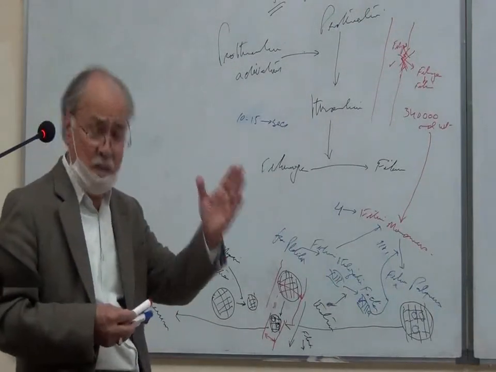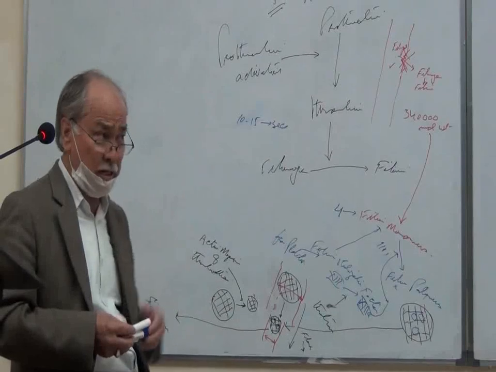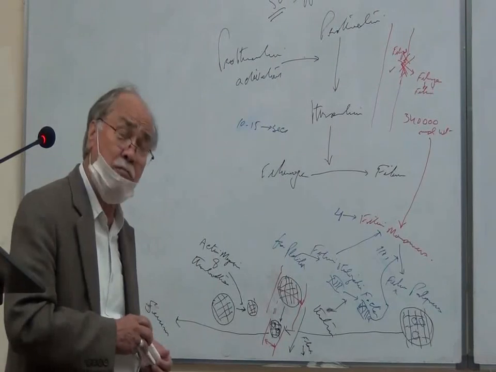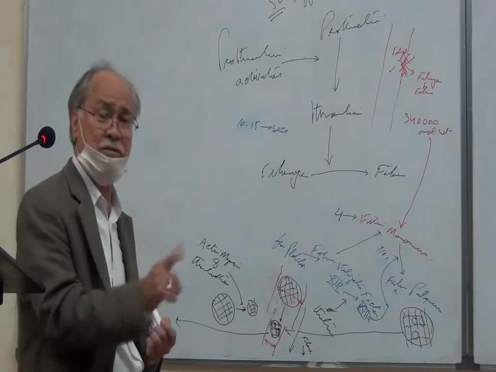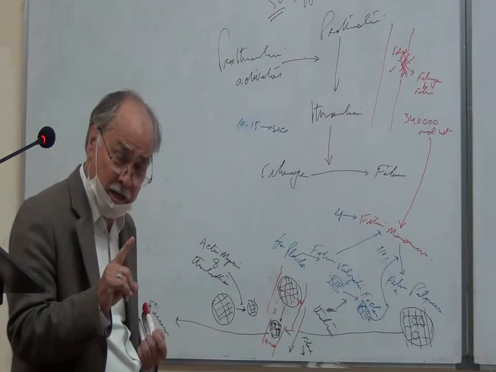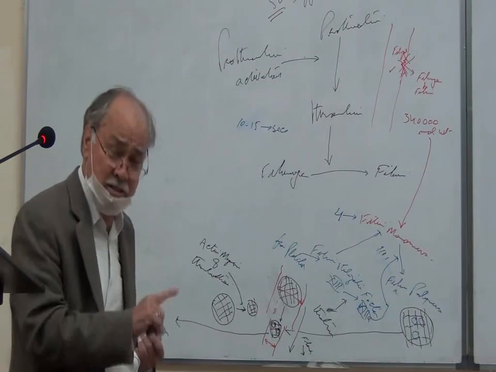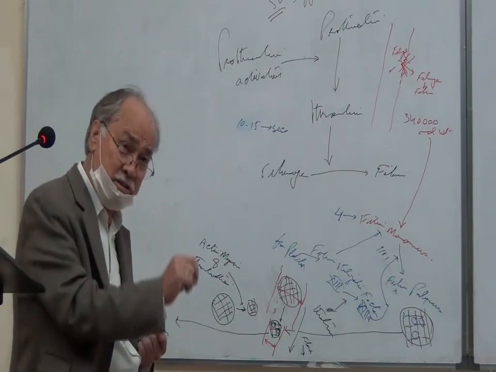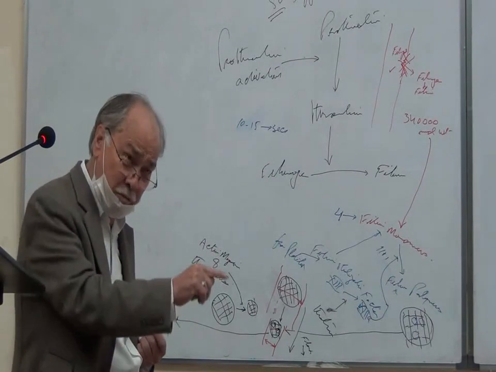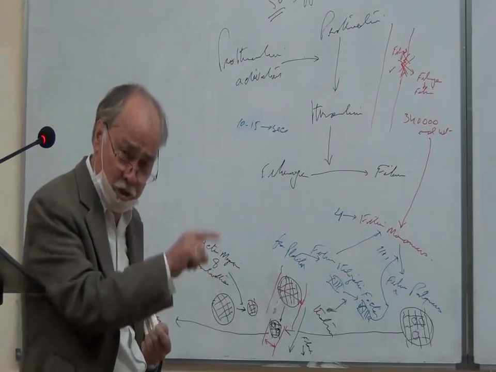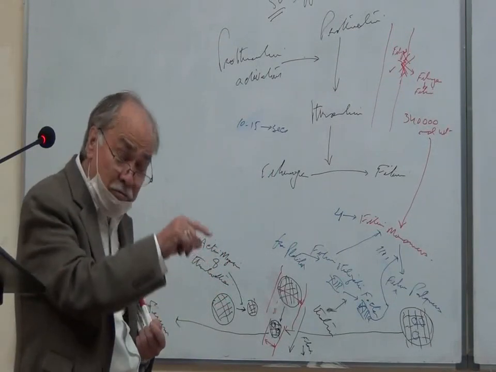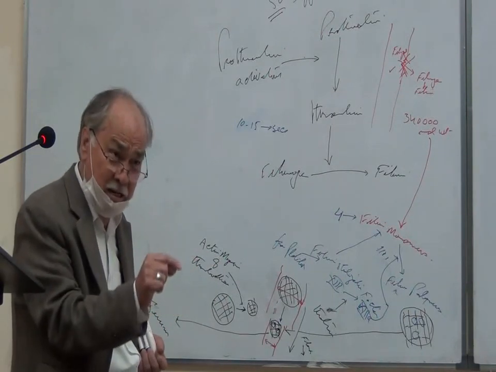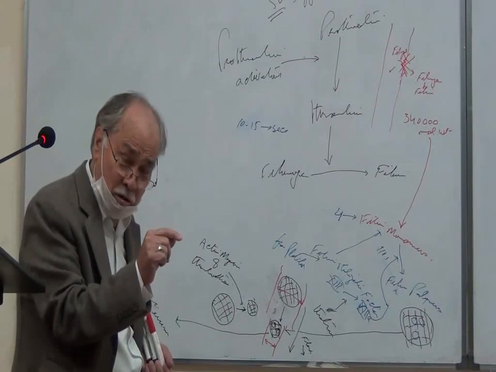Now, as far as the intrinsic pathway of coagulation is concerned, the damage to the blood itself takes place. Remember that. The difference between the extrinsic and intrinsic pathways of coagulation is that in the extrinsic pathway, damage to the tissue takes place and tissue thromboplastin is released from the tissue cells. But in the intrinsic pathway of coagulation, the blood itself is damaged.